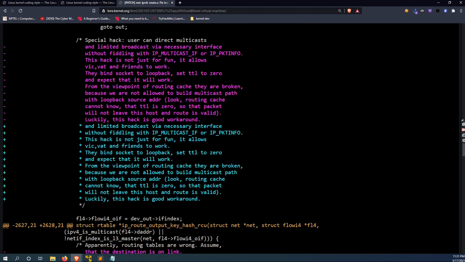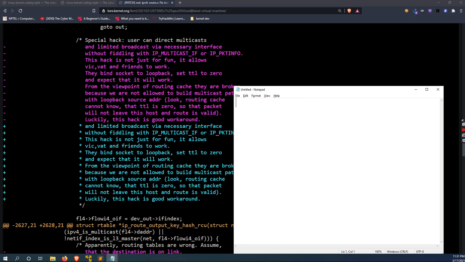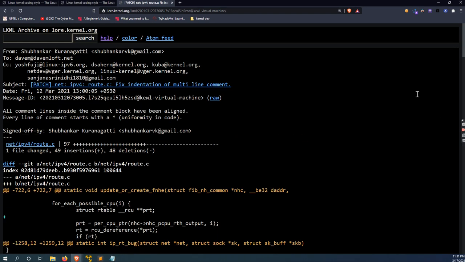Once we make changes to the existing file, we save the file, and then what we do is, I'll show it to you, we do git add and the file name. The file name here is root.c.